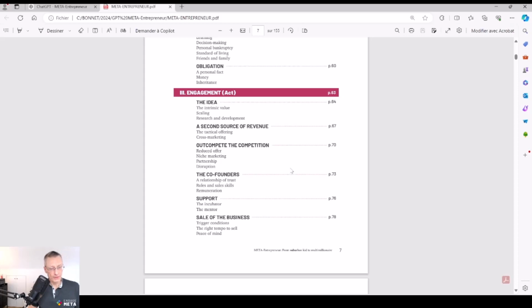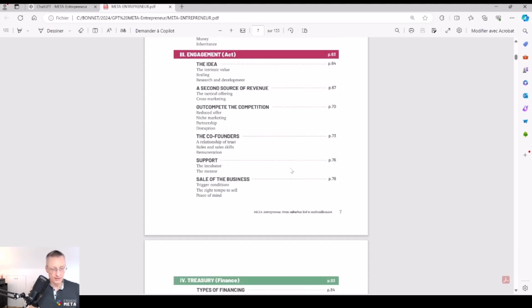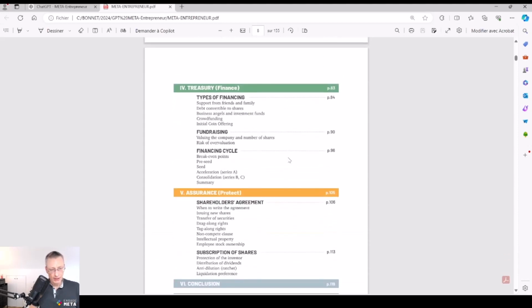Then the outcompete the competition, positioning on the market, the co-founders management and way of working, how to have a long journey with the same co-founder to be sure that the group of co-founders is really solid and sustainable, the support with incubator and mentor, the sales of the business, that is the exit strategy.